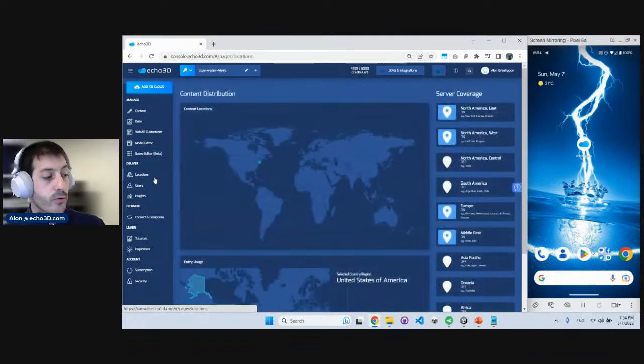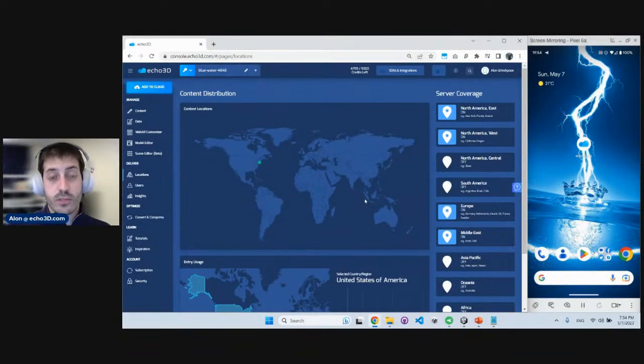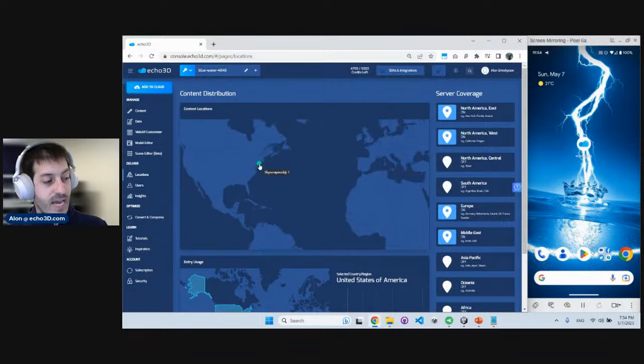Another really powerful tool is our location page. Here you can monitor the distribution of content and what servers are supporting your application. So remember we added that skyscraper in New York. There you go, I can see it here tagged in New York. And you can see, again, the kind of servers that support your application. This is a really powerful tool, because if suddenly you have an influx of users in Austin, Texas, we will be able to set up a server in Austin to provide better performance for your asset streaming.